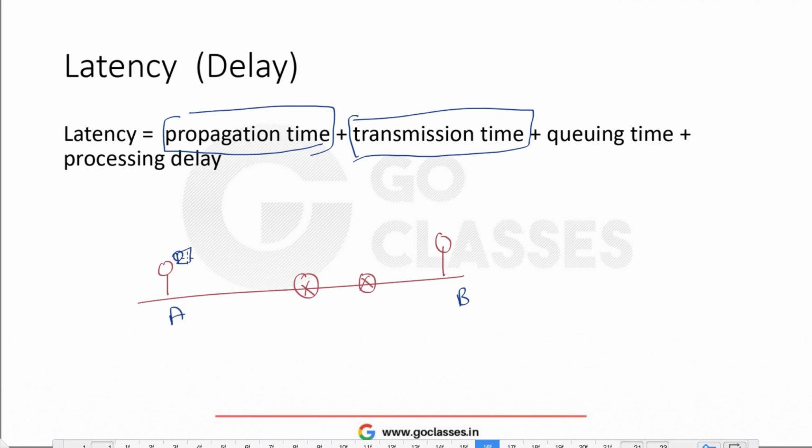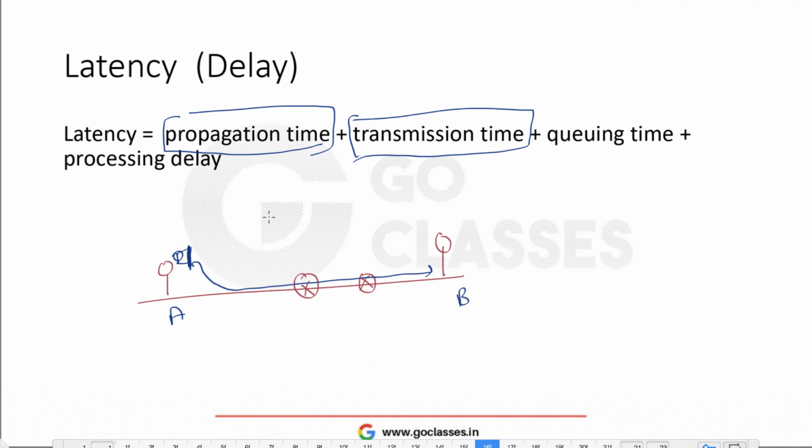Whenever we are sending some packet from A to B, the time to travel one bit from A to B is called propagation time. Generally we send multiple bits, but suppose it is sending only one bit. The time to travel just one bit from A to B is called propagation time.